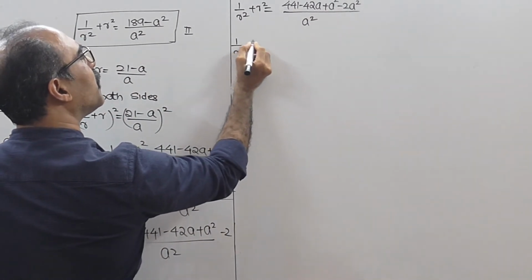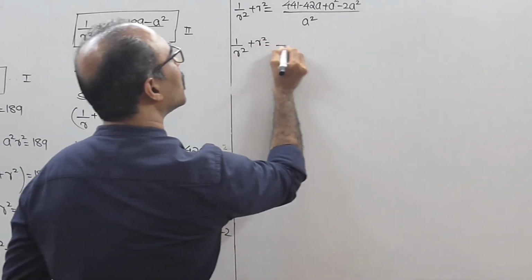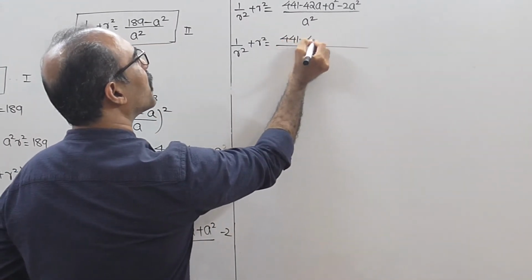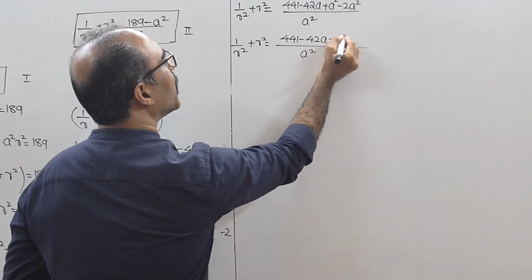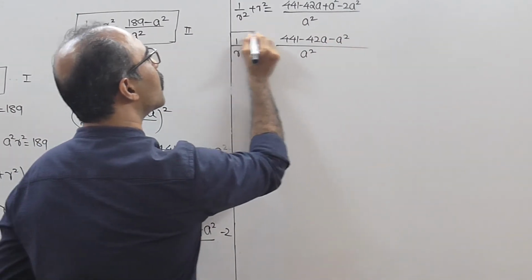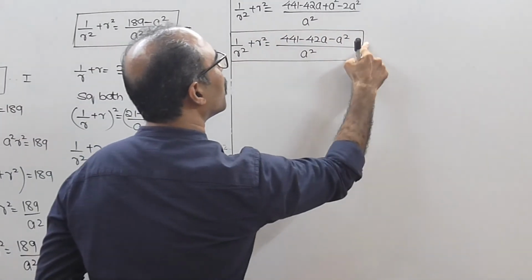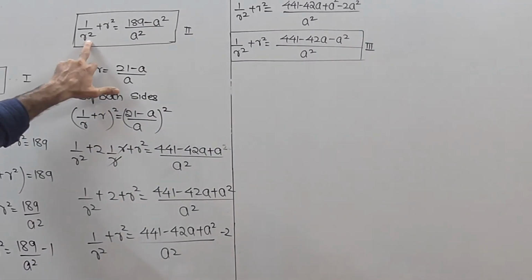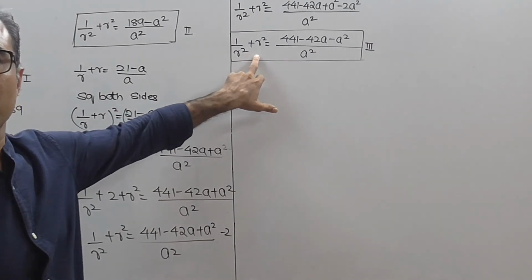तो ये आएगा 1 upon r square plus r square. Let the denominator be a square. You get 441 minus 42a minus a square. इसको give it as 3. अभी ये भी 1 upon r square plus r square है, ये भी 1 upon r square plus r square है.